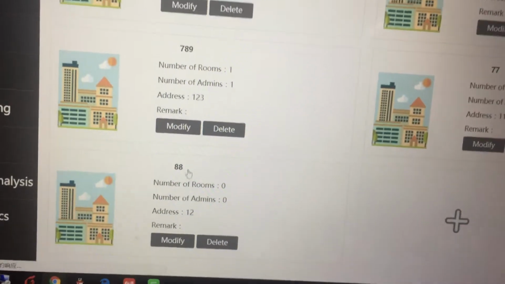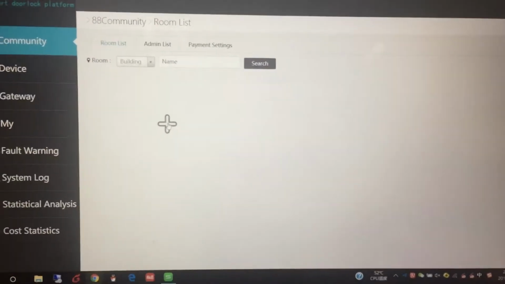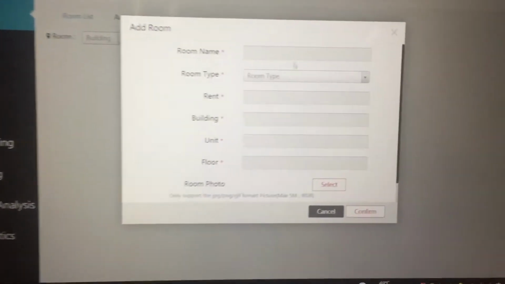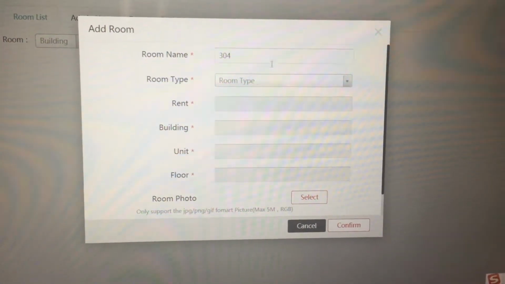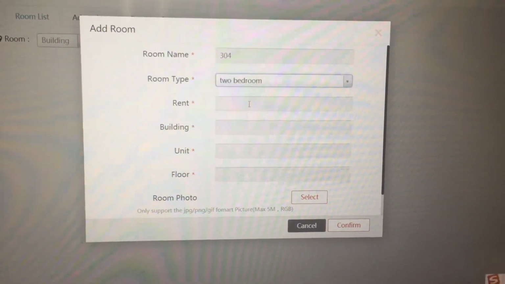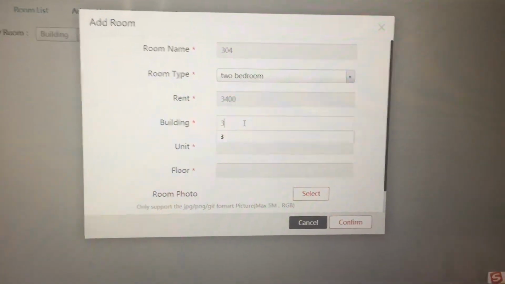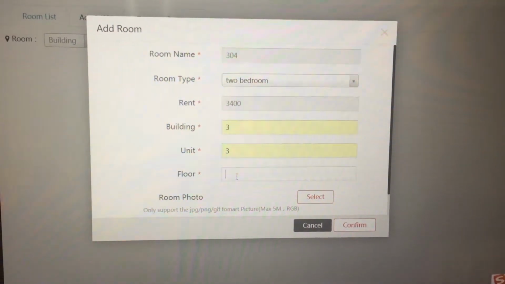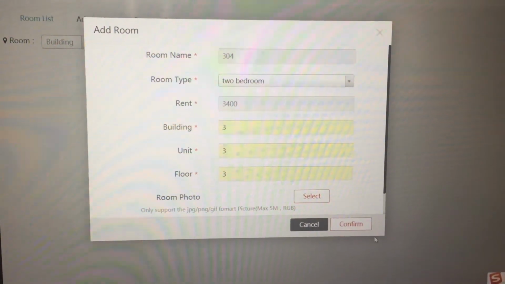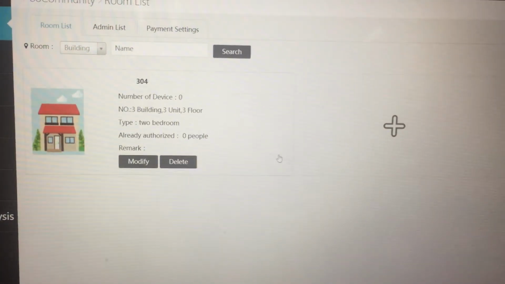After that, we can add rooms. For example, if you have hundreds of rooms under this community, you can create them.